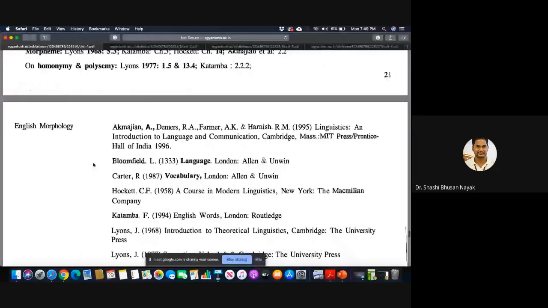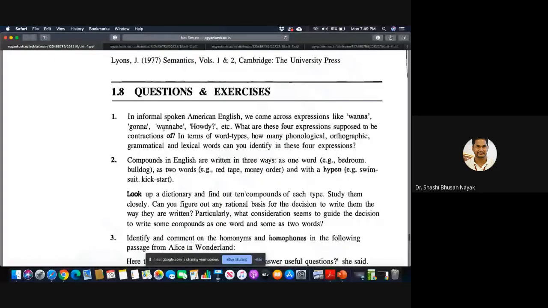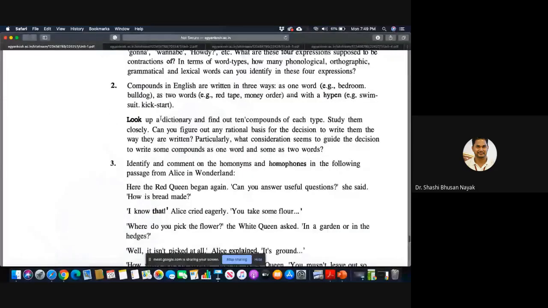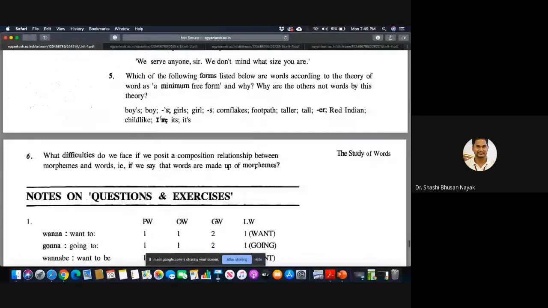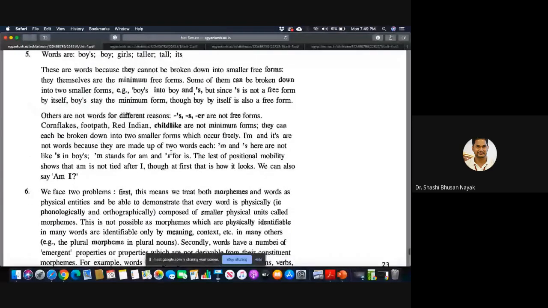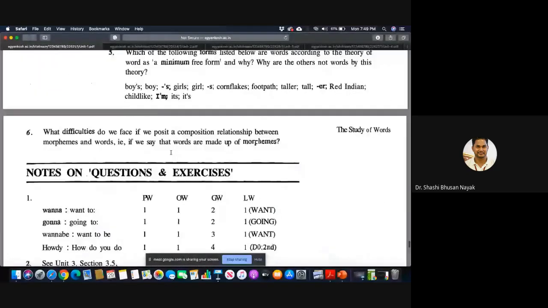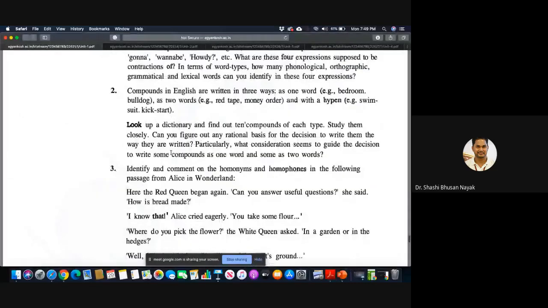Okay, so this is unit 1, and again you go through these questions and exercises. If you do these questions, it will actually sharpen your skill in morphology. I know it is slightly difficult, and all of us are very lazy in our approach to life and our English, but you can do it. So you can go through those questions and exercises.